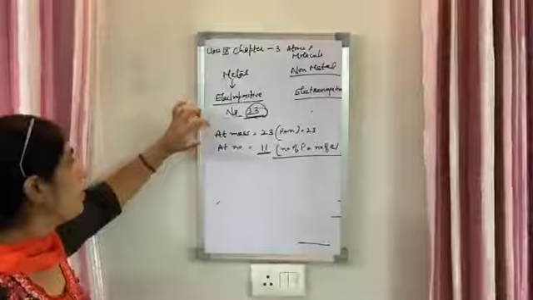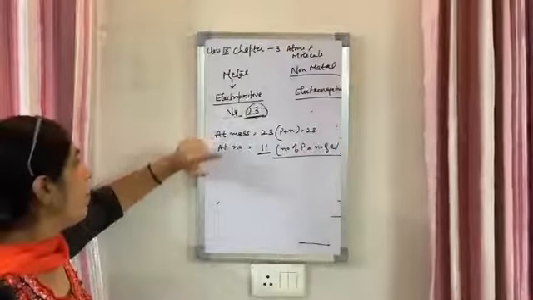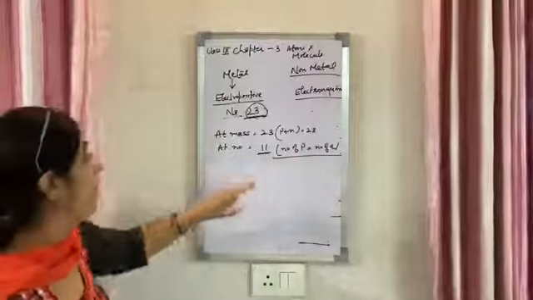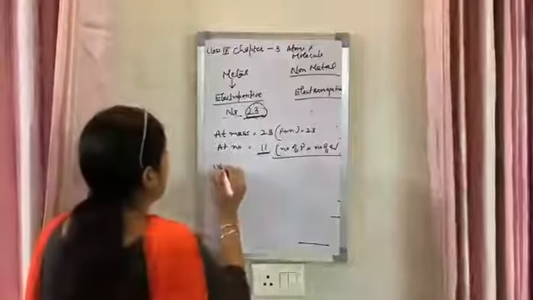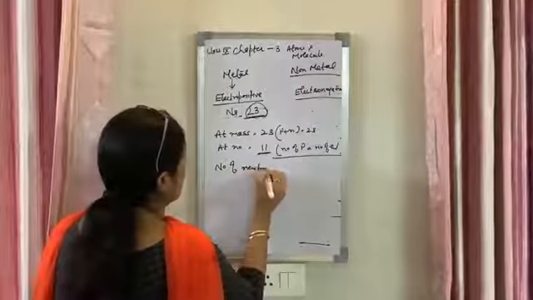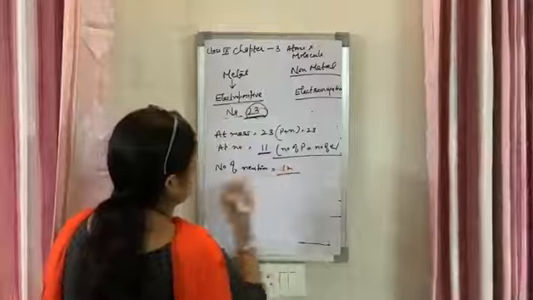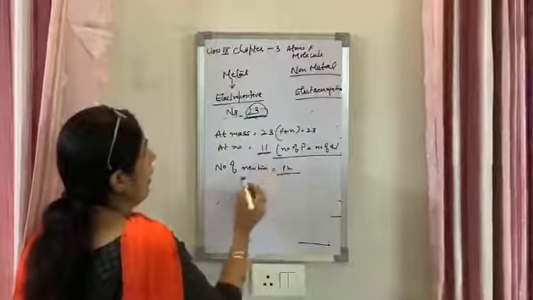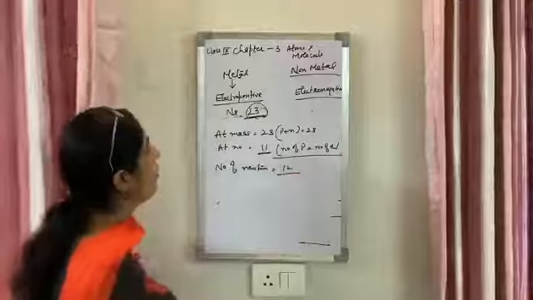In the sodium, the number of electrons is 11 and the number of protons is also 11. So what does this mean? What is the number of neutrons? It is 12. So the total mass is 23. 11 plus 12 will be equal to 23.